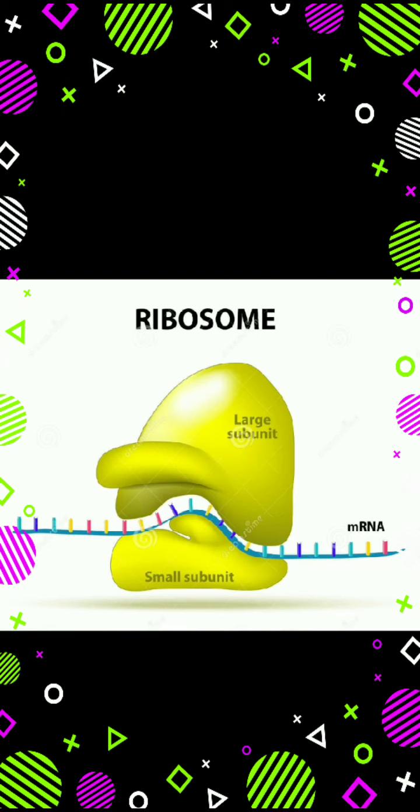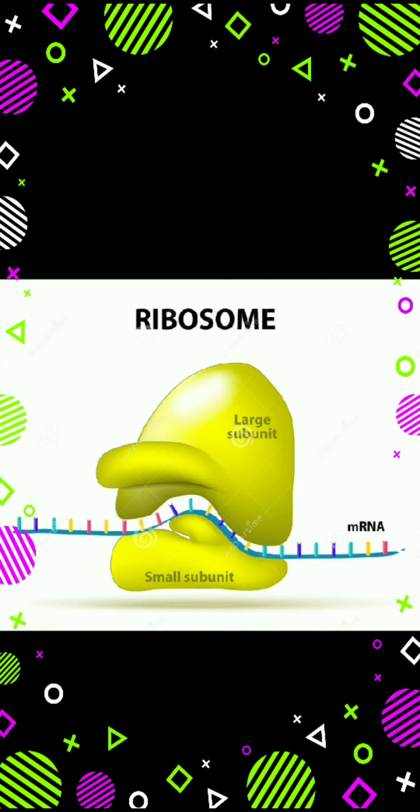Dear students, in previous classes, we dealt with different types of cell organelles present inside the cell. Today we shall continue with the same topic, and our new topic today is ribosome. The first thing about ribosome is that this cell organelle was discovered by George Palade in the year 1955.